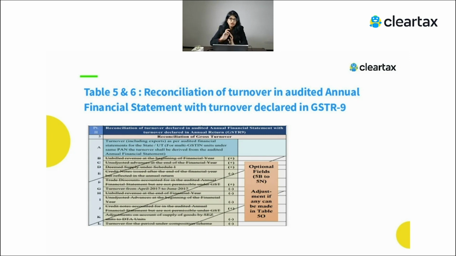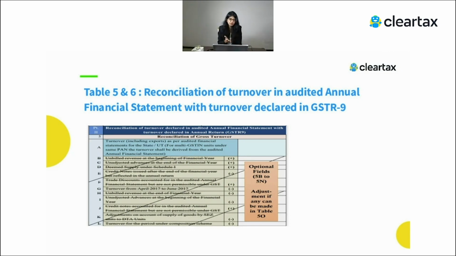In that case, first you have to come up with the turnover of that particular GSTN, because 9C needs to be filed at a GSTN level and not at a PAN level. Obviously the balance sheet and the profit and loss account which you have, that financial statement would have a turnover at a PAN level. So you have to first come up with the turnover of that particular GSTN. You can use your books of account, because those books of account are actually used for preparing that financial statement. So from there, first you have to take out the turnover and then you have to do certain adjustments.